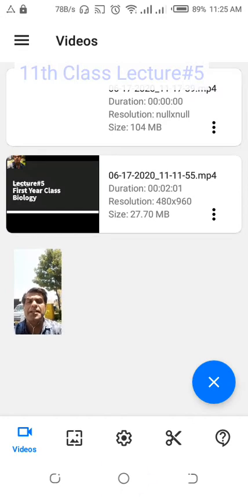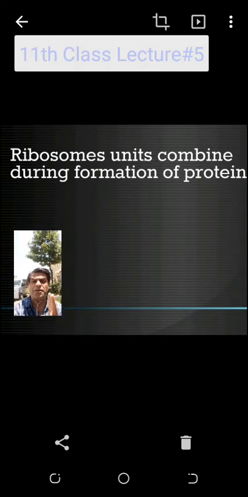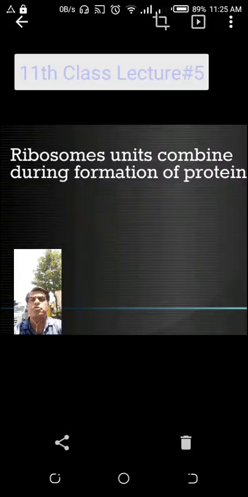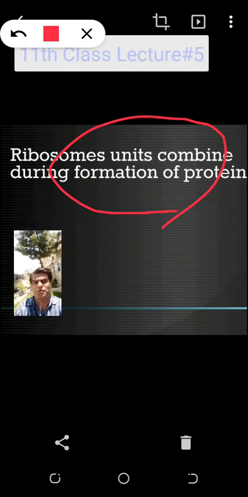And if I tell you how those ribosomes are related, two types of ribosomal units are there. In the cytoplasm, I am talking, there are two types of ribosomal units: smaller ribosomal units and larger ribosomal units. Now, their combination is very important. I will explain in a normal sentence. They both are playing in the cytoplasm. Who is playing? The small ribosomal unit is playing, the large ribosomal unit is playing.